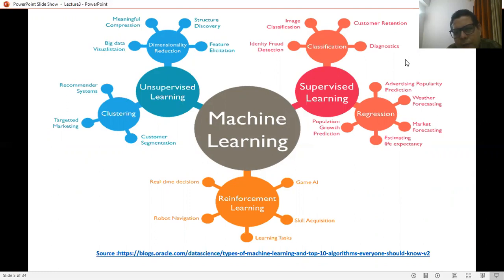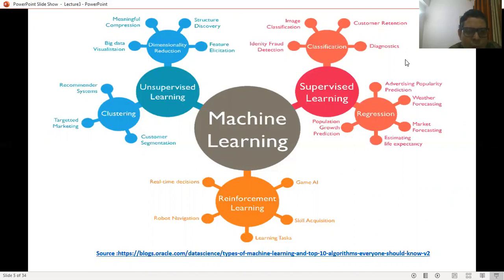Various market applications such as market forecasting, weather forecasting, advertising, popularity prediction, estimating life expectancies, and population growth predictions use regression-based modeling under the supervised learning environment, while diagnostic applications, customer retention, image classification, and identity fraud detection use the classification techniques under the supervised learning environment. Reinforcement learning applications are AI-based games, skill acquisition, learning tasks, robot navigation, and real-time decisions.